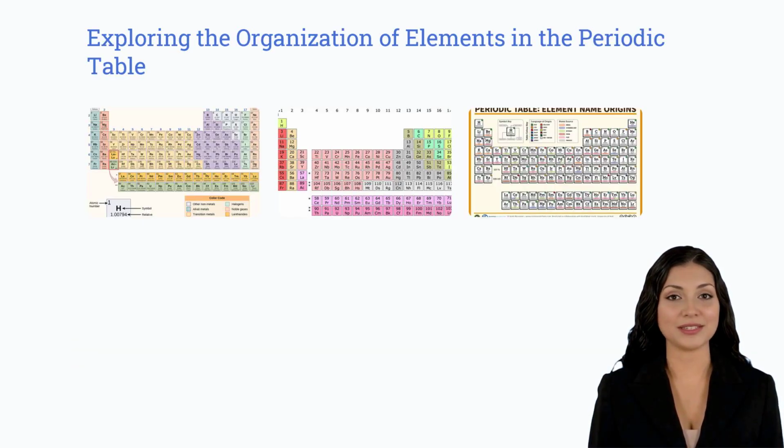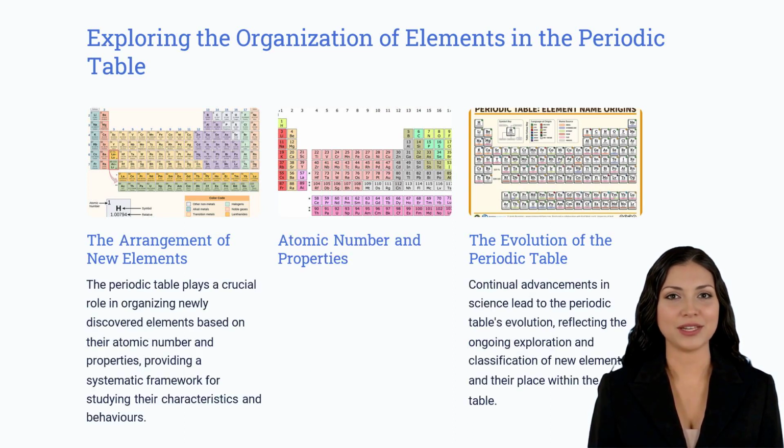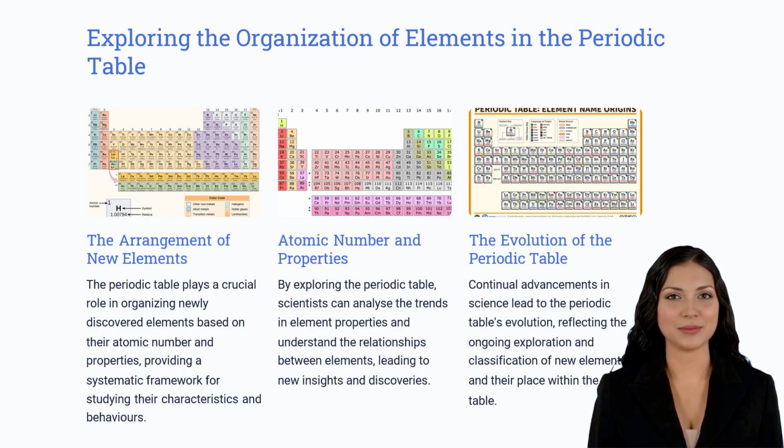The periodic table is an incredibly important tool in understanding the behavior of elements. It offers a great way to envisage and assess how elements interact with each other, arranged according to their atomic number and properties. This setup also allows us to appreciate the progress of the periodic table as new elements are discovered and included. By examining the periodic table, scientists can recognize the patterns in element properties and analyze how elements are linked to each other.